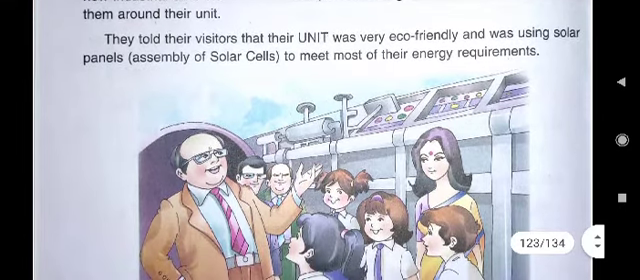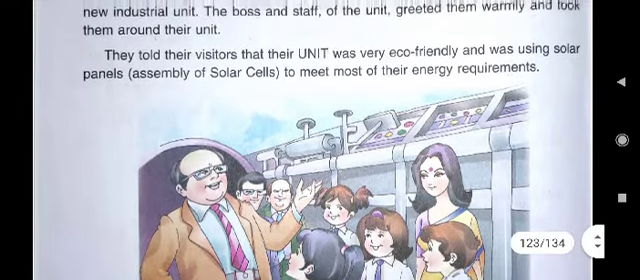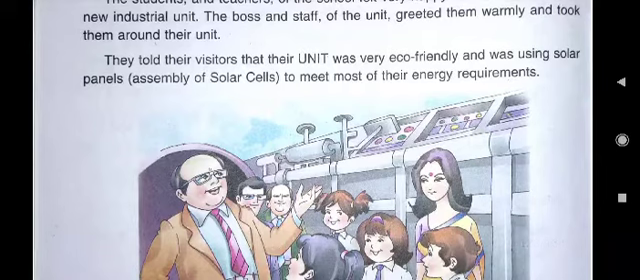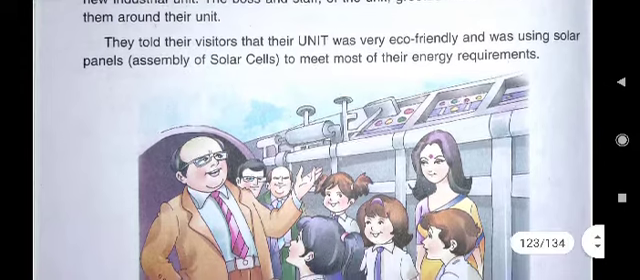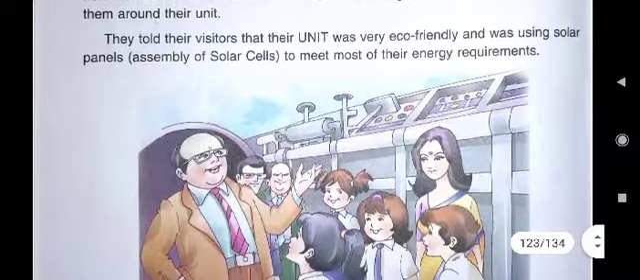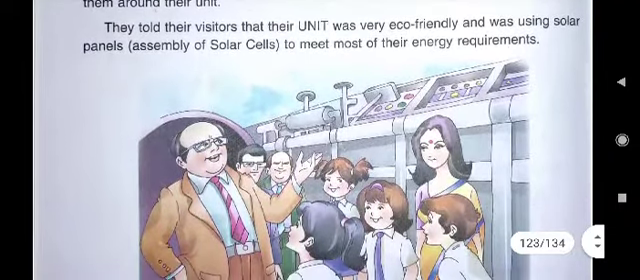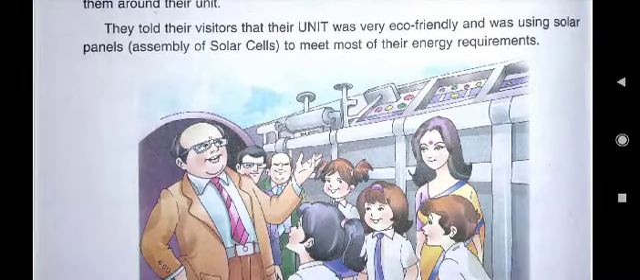They told their visitors that their unit was very eco-friendly. Eco-friendly word you must be knowing, children. Environmental friendly. So, the boss and the staff of that industrial unit told the visitors, who were the visitors? Standard 5 children and teachers. They told that their unit was very eco-friendly and was using solar panels.